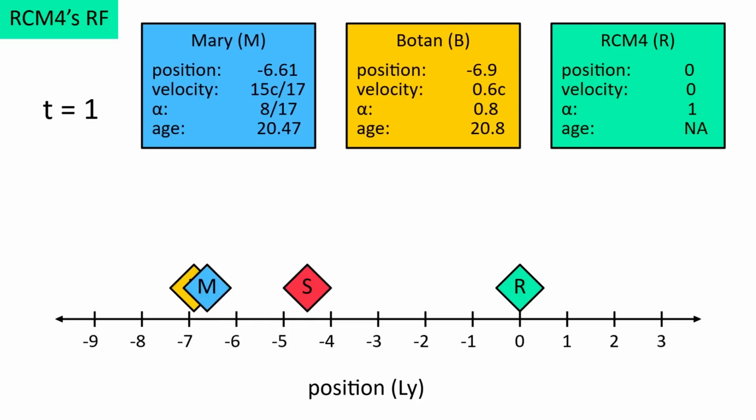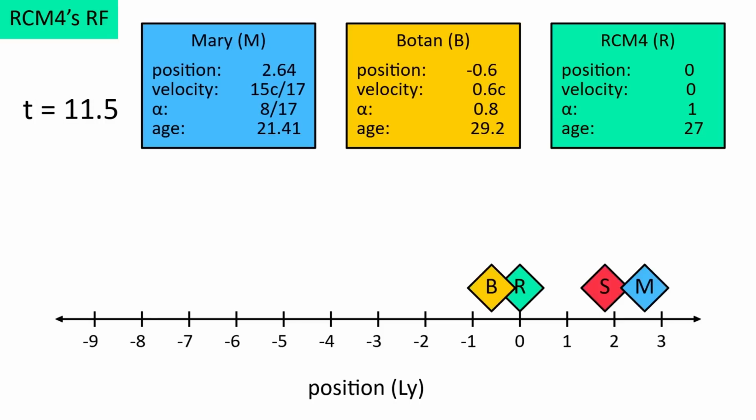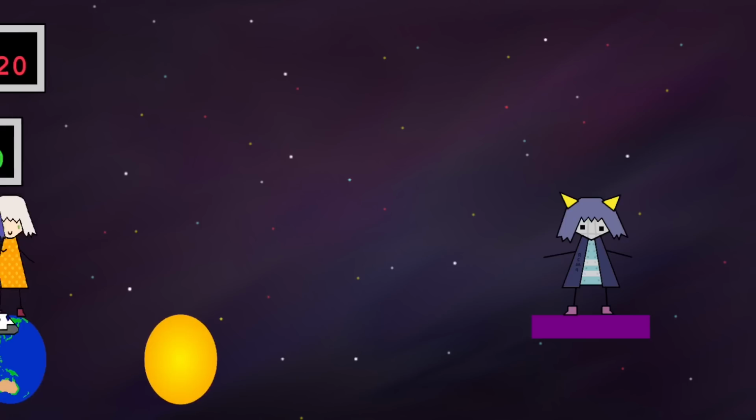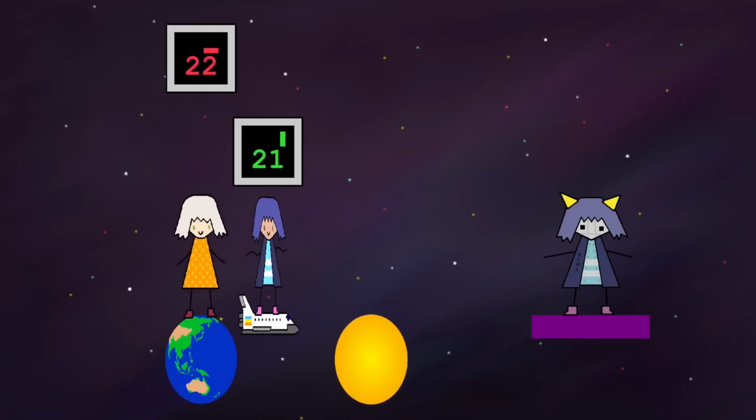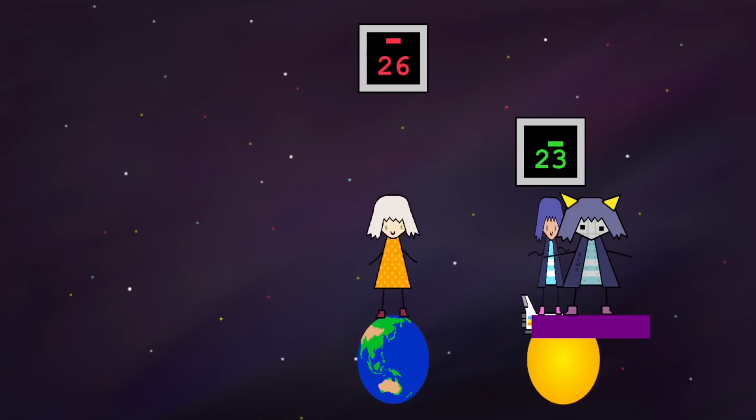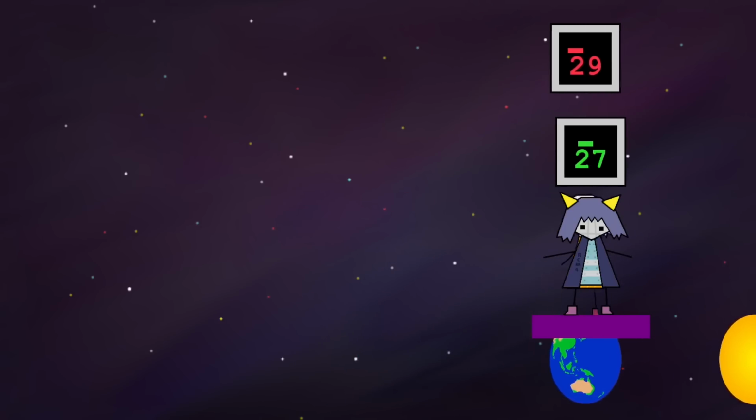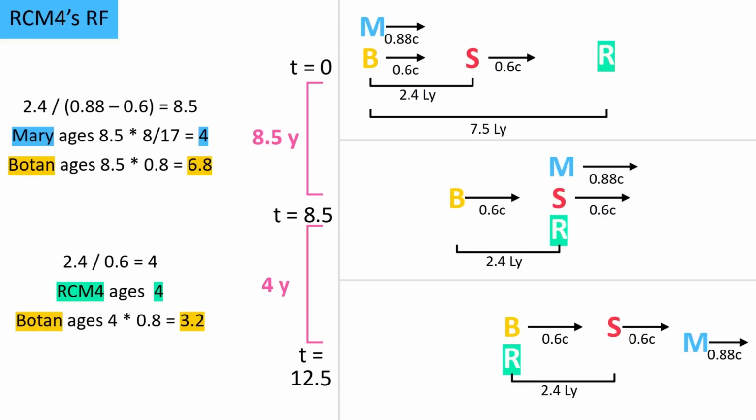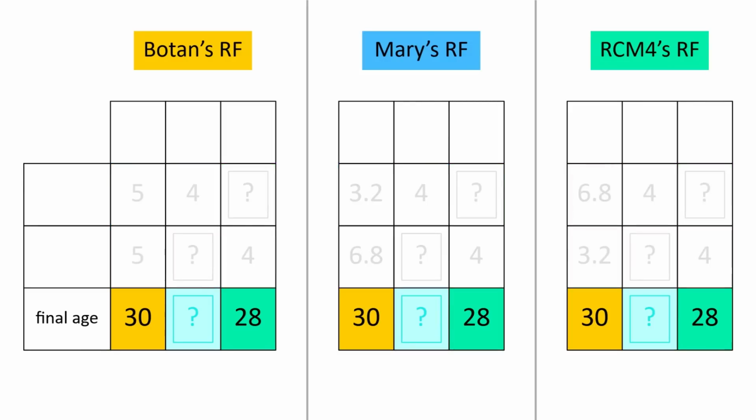This time, it's the outbound trip that takes 8.5 years, and the return trip that takes 4. Mary still ages 4 years, followed by RCM4 aging 4 more, totaling 28. Meanwhile, Botan ages 6.8 years on the outbound trip, and 3.2 years on the return trip, still totaling 30. And again, here's the abridged form with calculations. With that, we've confirmed that we get the same result in 3 different reference frames.